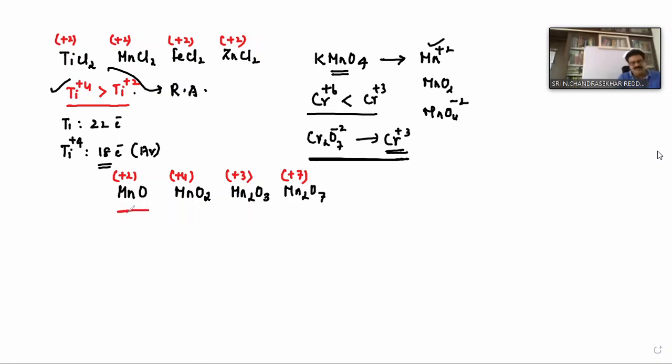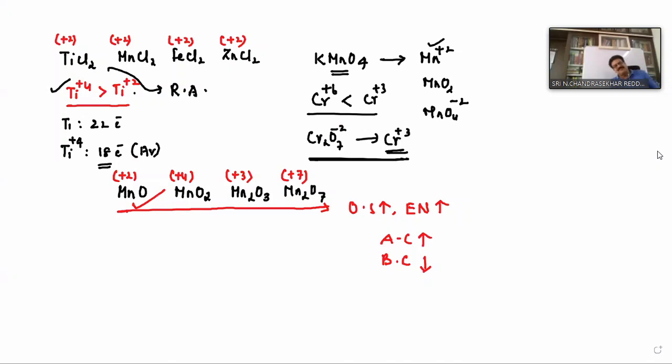When you go from here to here, oxidation state is increasing. As oxidation state increases, electronegativity increases, and ionic character decreases, so basic character decreases. Which is more basic? MnO.